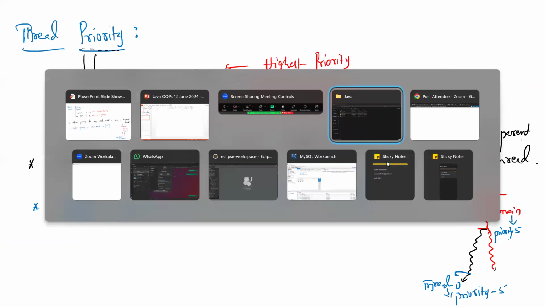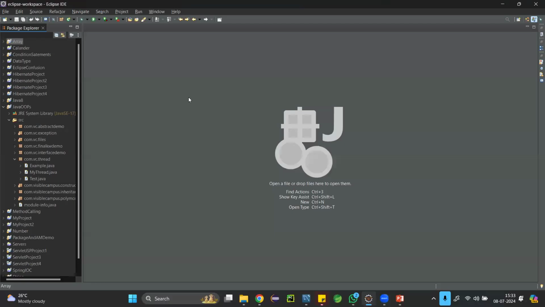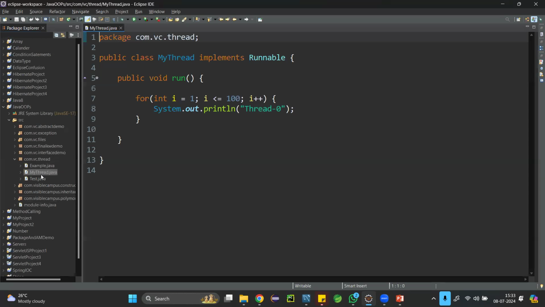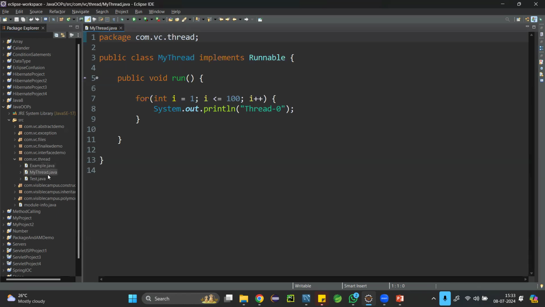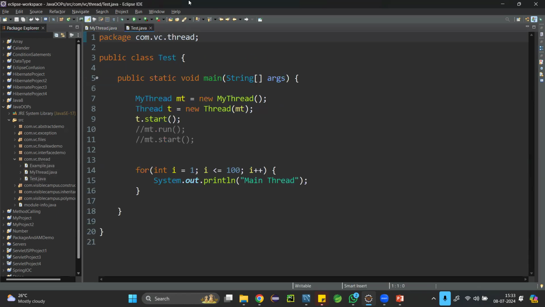So for that, I go back to Eclipse, and okay, we are in the thread project. I'm using one of the previous programs. My thread implements the Runnable interface approach. No problem. Yes, extends Thread class. Okay, I'll choose one of these and also go for the main method.